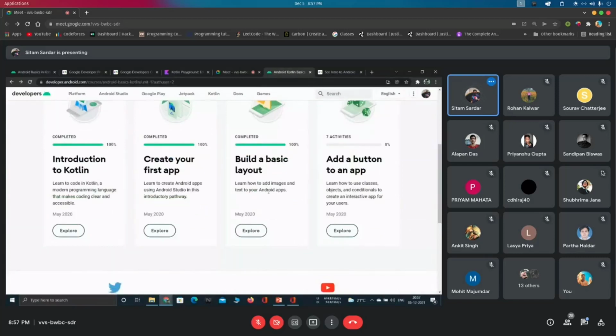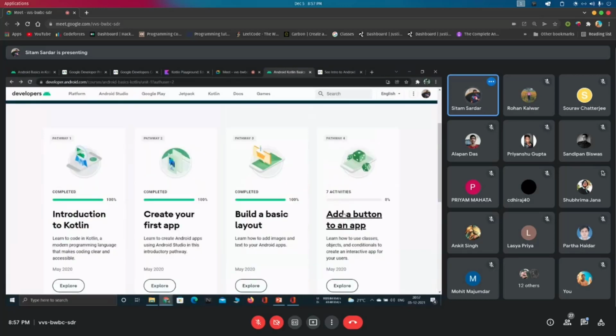If there is any doubt, you can ask me directly in the group, or you can ping me. Or you can ask me your doubt in the next session, so that we can start from the add a button to an app section.